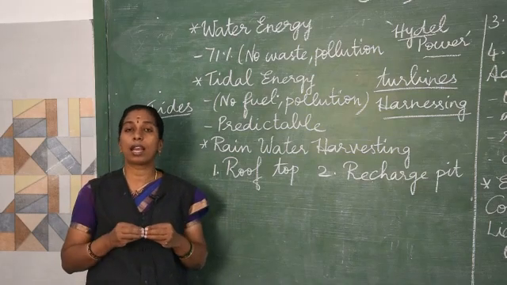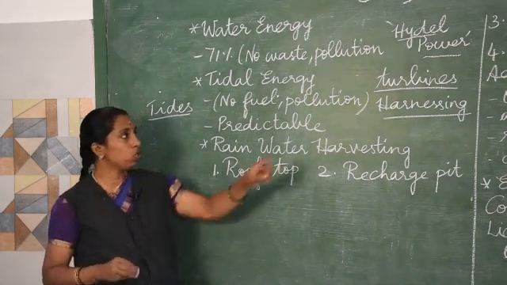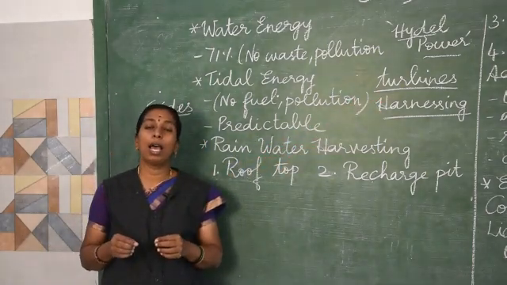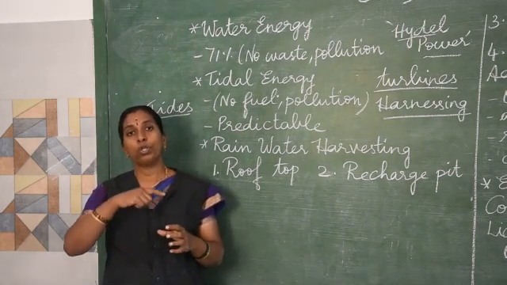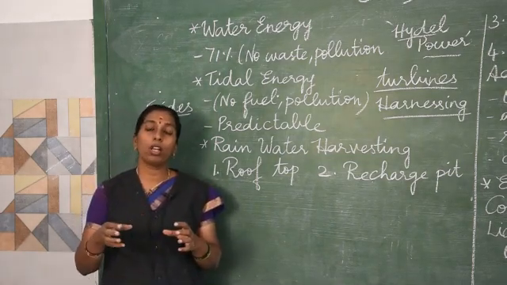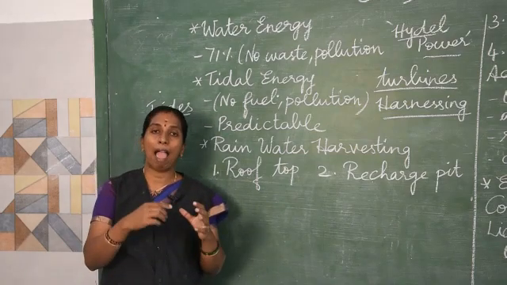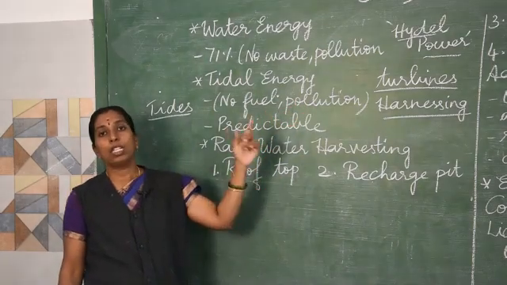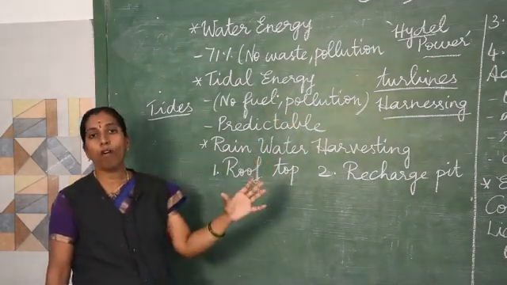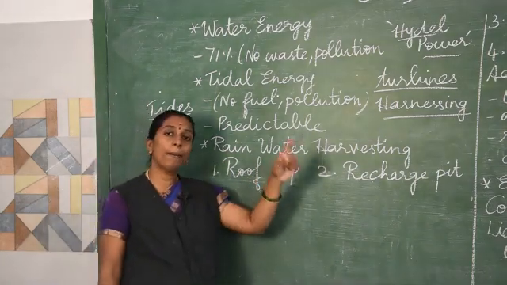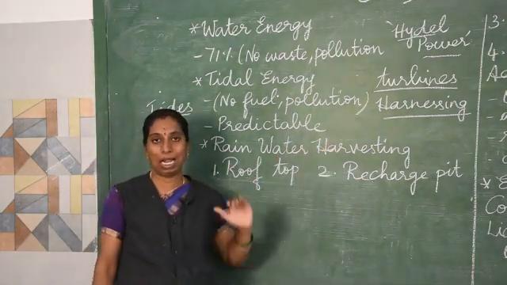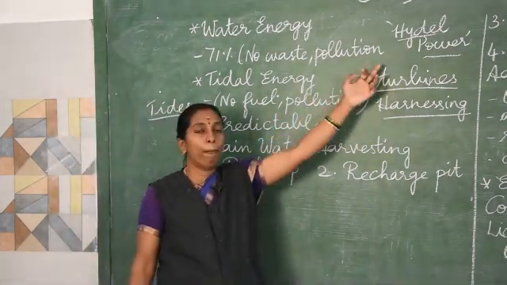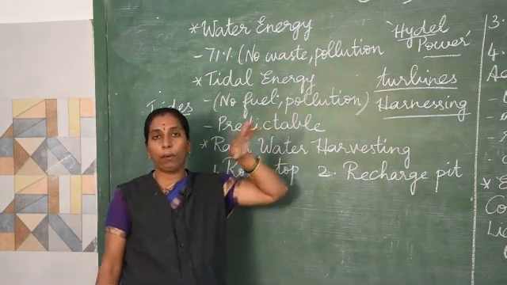So for this harnessing energy, turbines will be used. What are turbines? Turbines are nothing but engines which are used to rotate, either using air, water or wind. Here water will be used. So the speed of water, the flow of water will make the turbines rotate fast and it will produce electricity. And this energy, we call it as tidal power, which is used to produce electricity.